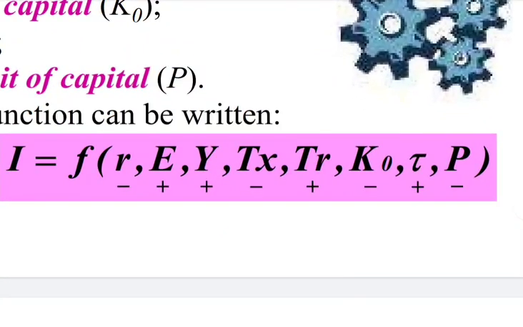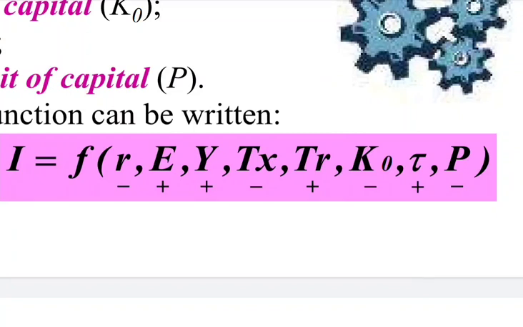I is equal to a function of, the first one is the interest rate. Investment is inversely related with the interest rate. It means that an increase in interest rate will reduce the investment, while a reduction in the interest rate will increase the investment. Again, investment also depends upon the business future expectation.